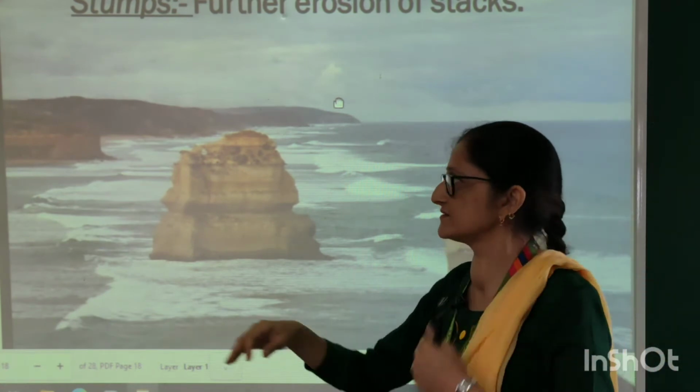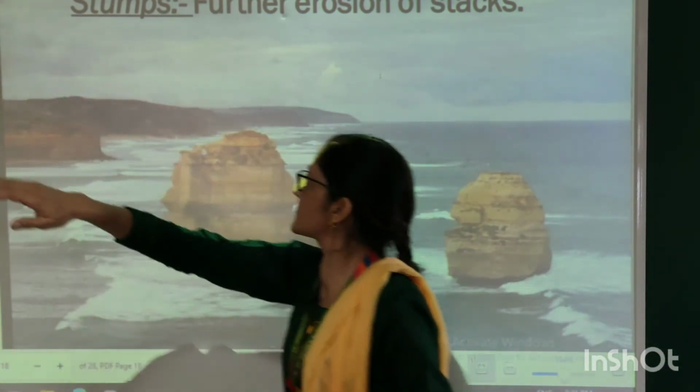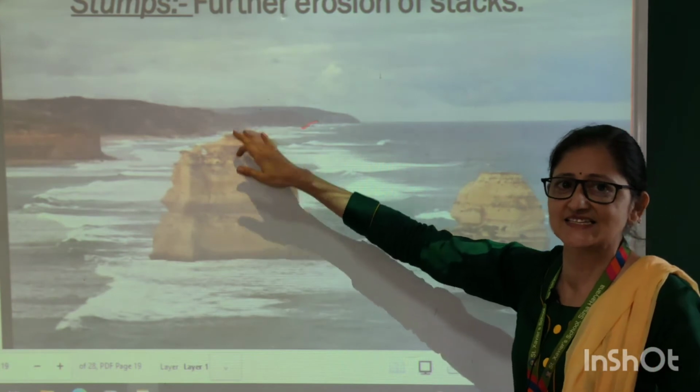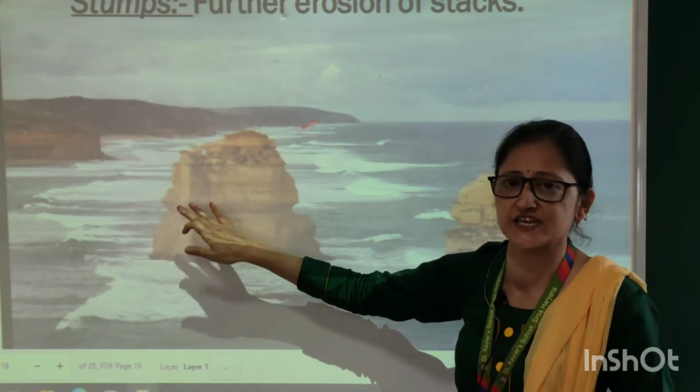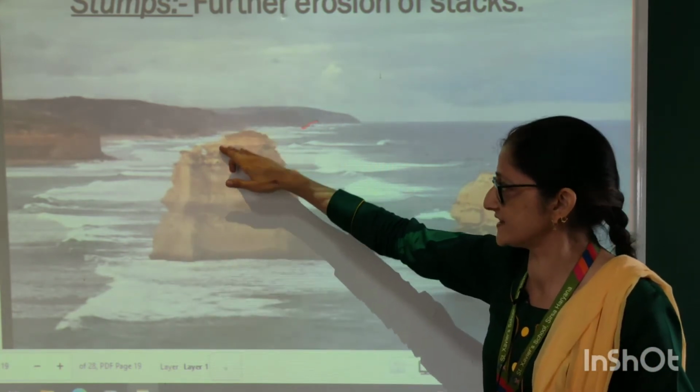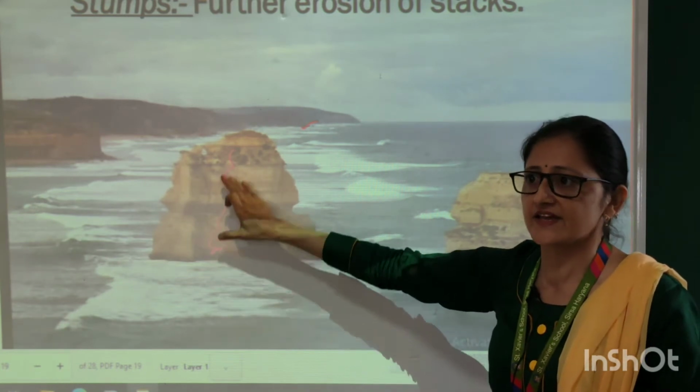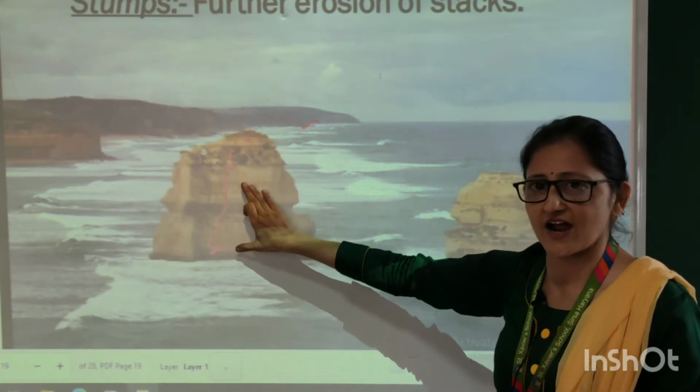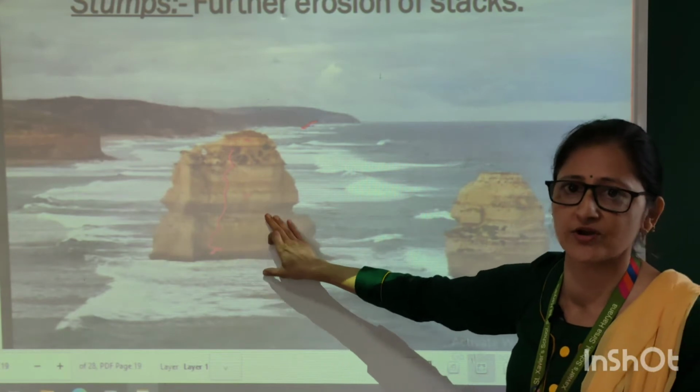Stumps. When these stacks get eroded by the sea waves regularly, then their height reduces. These reduced height stacks are known as the stumps.